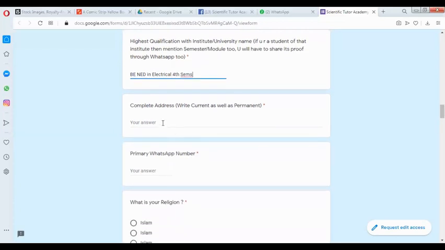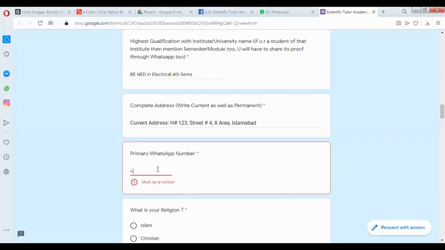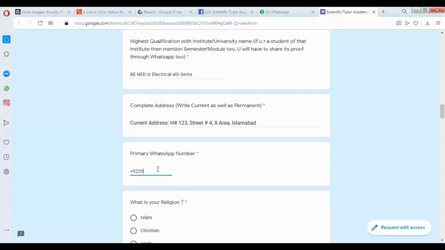Then the complete address, current as well as permanent address. If your current and permanent addresses are different, you'll have to write both. Like current address, complete address: house number 123, street number 4, X area, Islamabad. And primary WhatsApp number you have to write. If you are a resident of Pakistan or wherever, you can write like plus 923312345789. So this is your primary WhatsApp number.